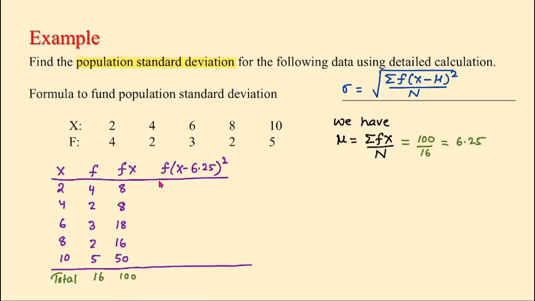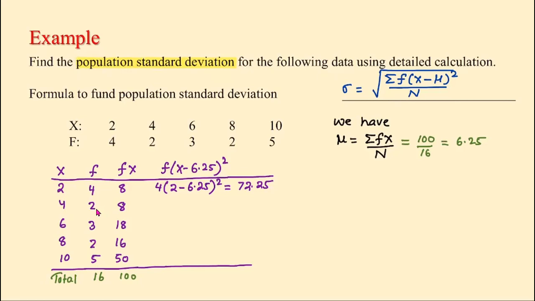In the first line, our f is 4 and x is 2, so 4 times (2 minus 6.25) squared. If we simplify this using a calculator, it is 72.25. Now let's go to the next line.